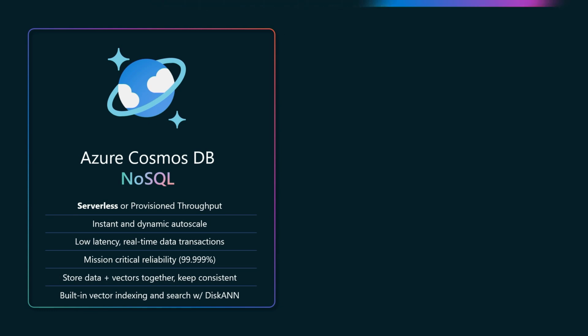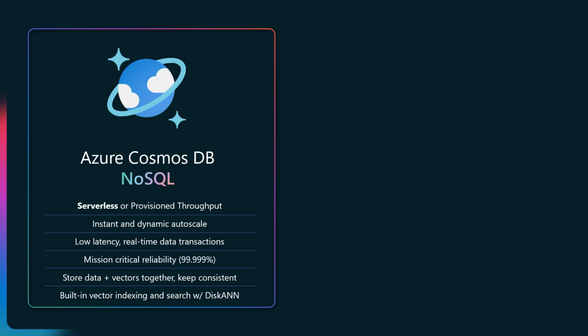In Cosmos DB, it's a document store, right? So your data items, you can think of them as JSON documents. And so you can store your data and your vector embeddings for your AI applications together in the same document if you'd like, right? And this is really powerful. We'll talk a lot about this later on, where we have a built-in vector indexing and search capability in Cosmos. So this removes the need to have a dedicated vector database and ETL your operational data from Cosmos DB to a vector database, right?